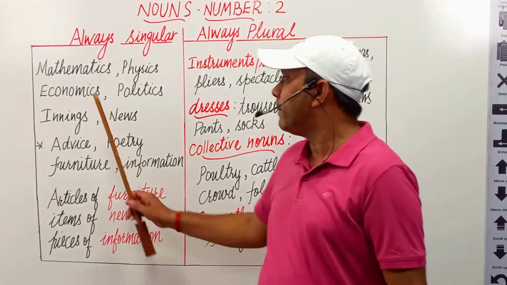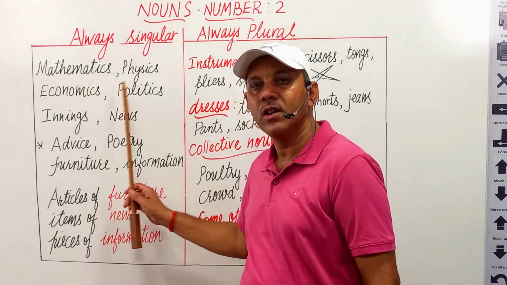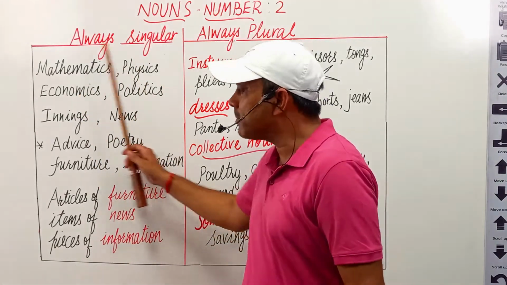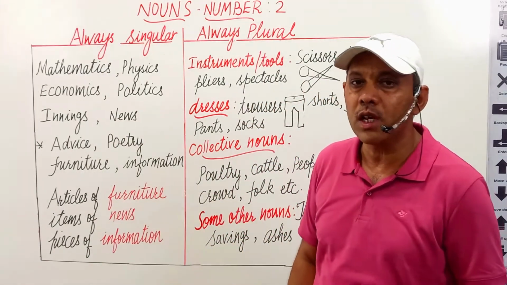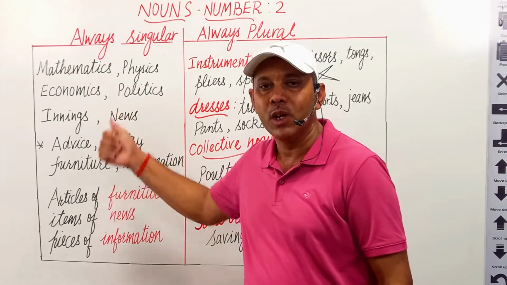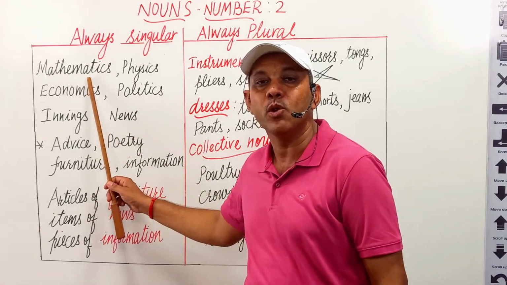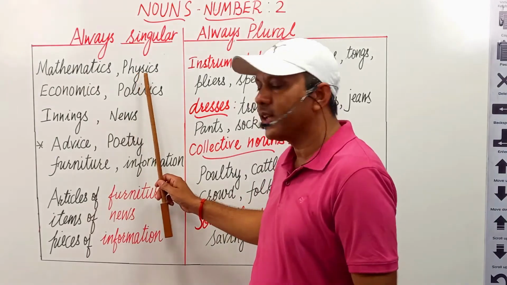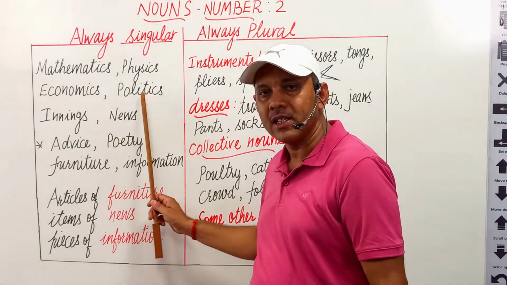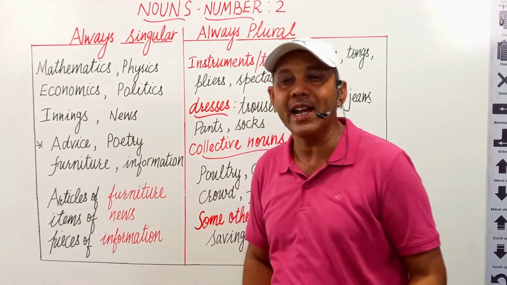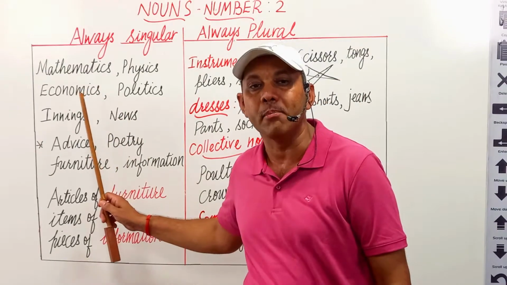For example, mathematics, physics, economics, politics. These subjects end with s, but we shall never use a plural verb with them. For example, mathematics is a very important subject. Physics, economics, politics. These subjects which end with s always take a singular verb with them.